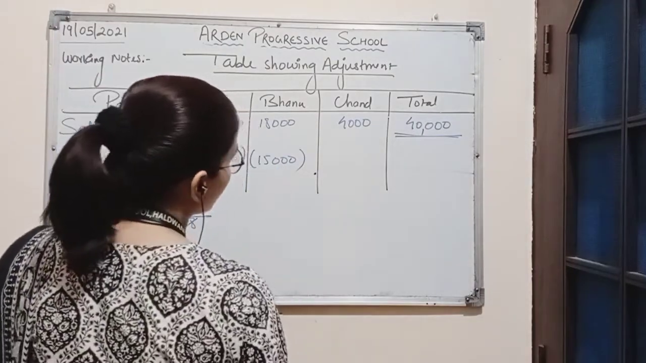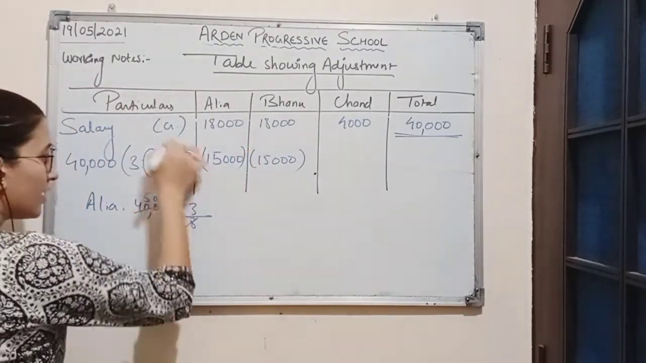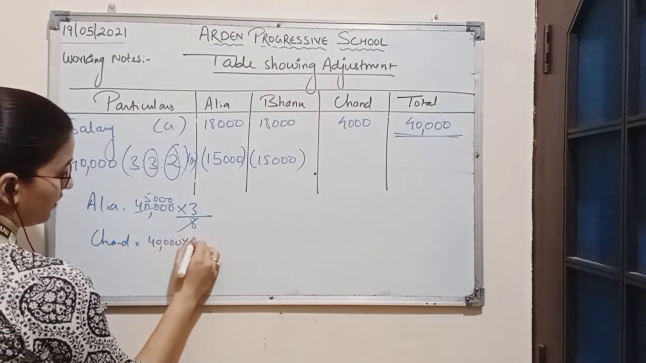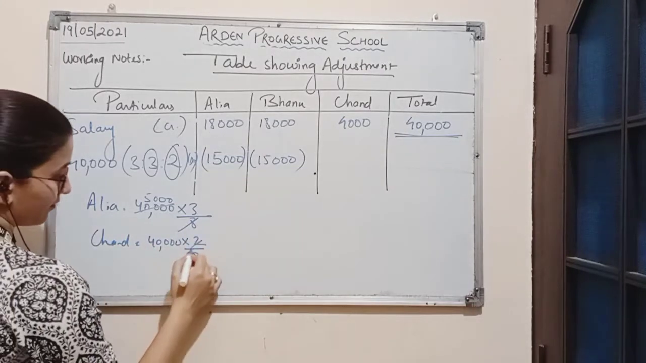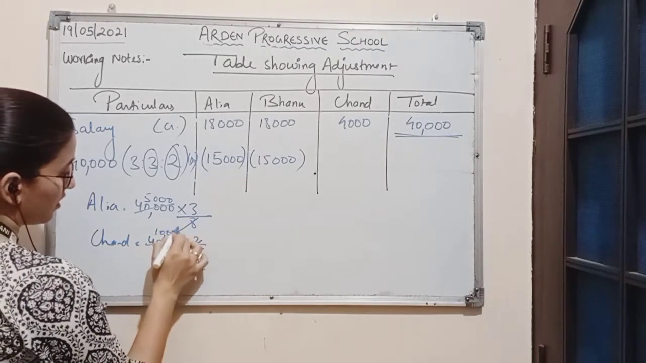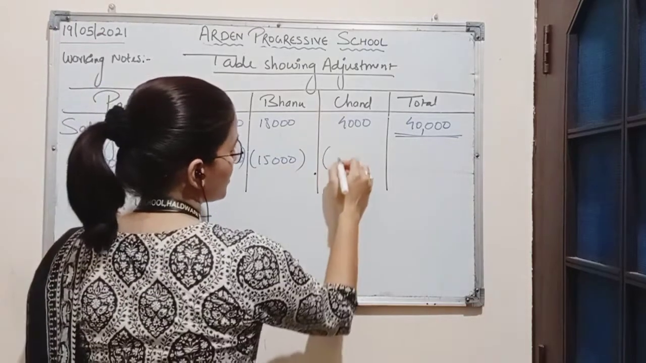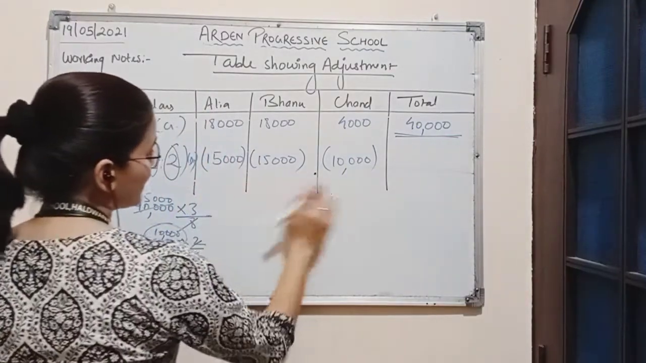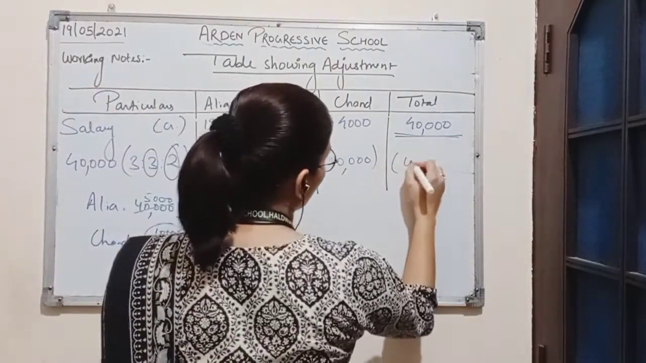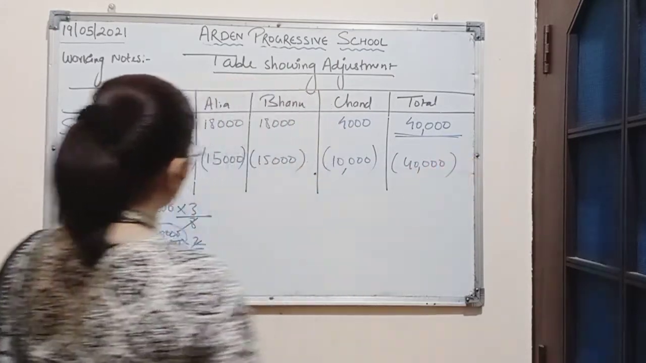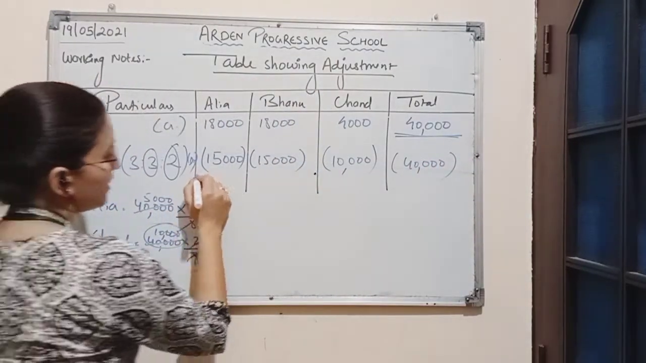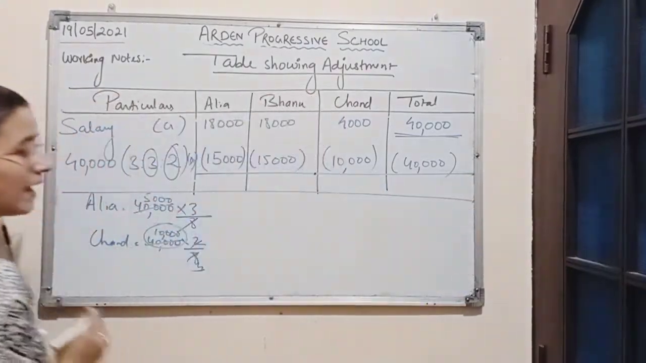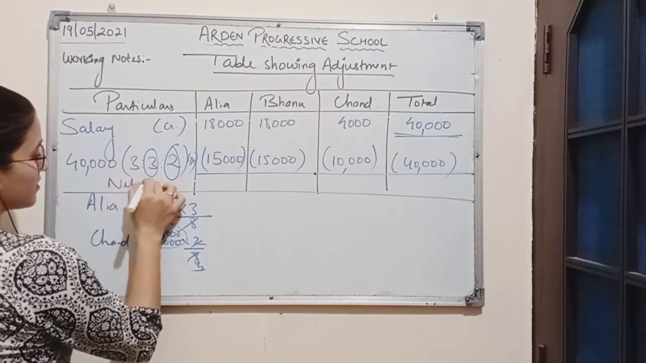Now, if we come to the partner Chand, Chand is sharing the ratio 2 divided by 8. So here the amount of loss shared by Chand will be 10,000. Now if we total all these negative values, we get the total amounting to 40,000. So here we will see what is the net effect of the values, debit and credit. This is the net effect.